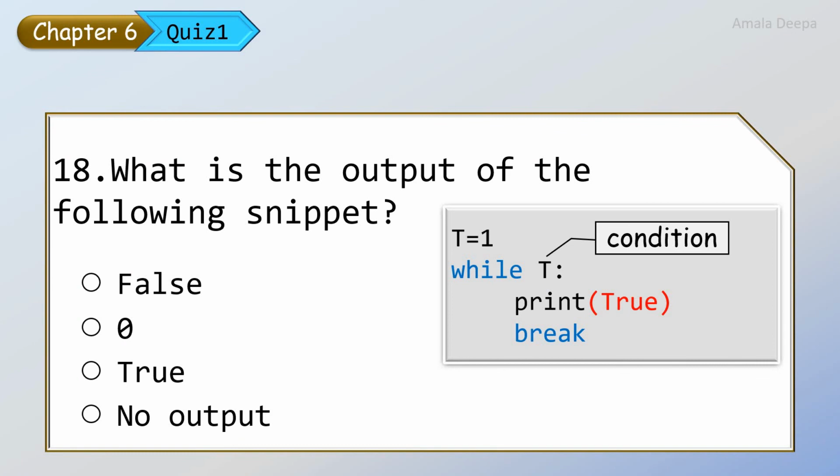So True will be printed, and then after the print there is a break. So we know that break statement brings the control out of the loop. So until now, what is the output? That is, True is printed. So the output of the following snippet is True. And snippet means it is a word given to a small block of code.